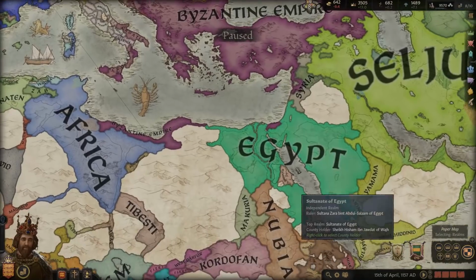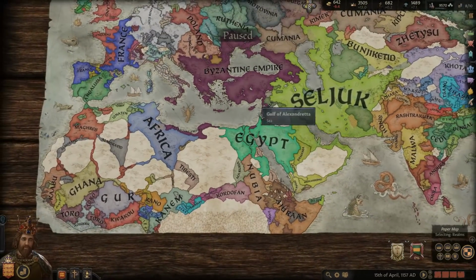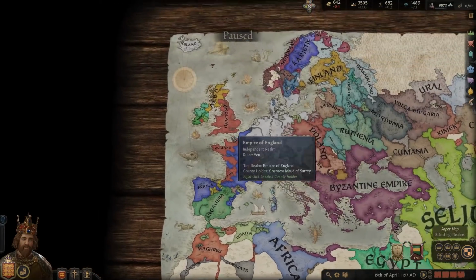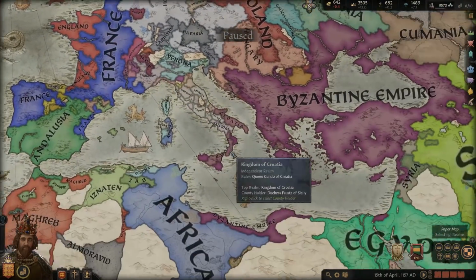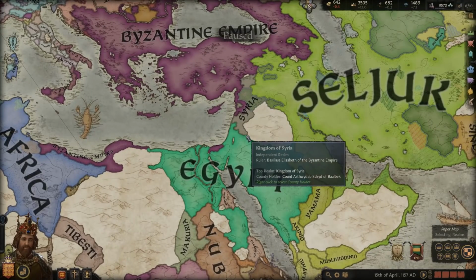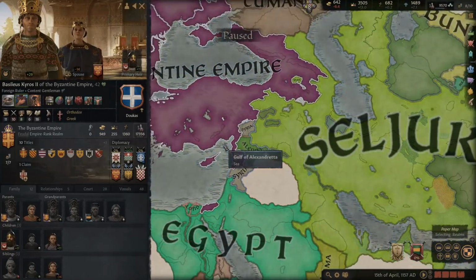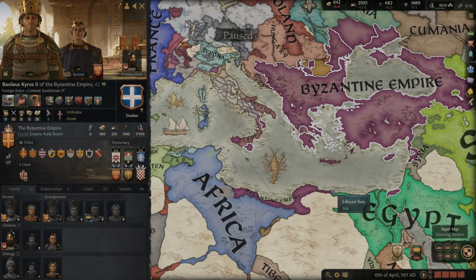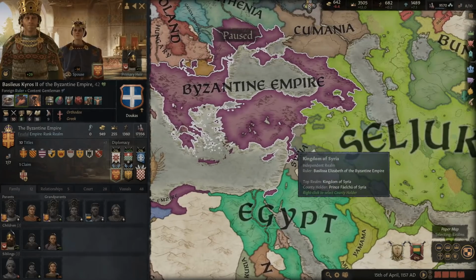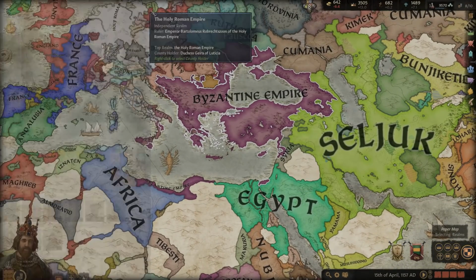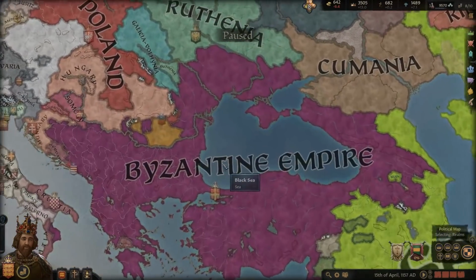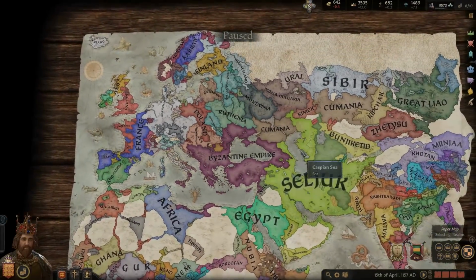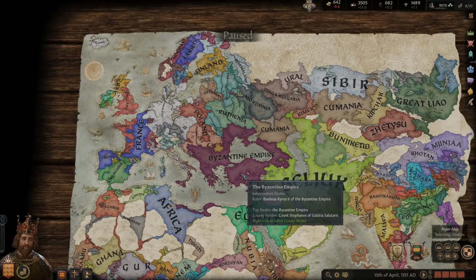So yeah, this should be a fairly easy conflict, and we'll hopefully be able to get our own dynasty on the throne this time. And I doubt they'll keep it. That's very difficult for the Crusader states to prevail here. It does look like the Byzantine Empire has continued to expand, though. Yeah, look at this. They've been expanding their realm in North Africa, and that's interesting. Yeah, it looks like they're attempting to. They gained all this territory up here too. They didn't have this before either. Yeah, Byzantine Empire is on the rise again.